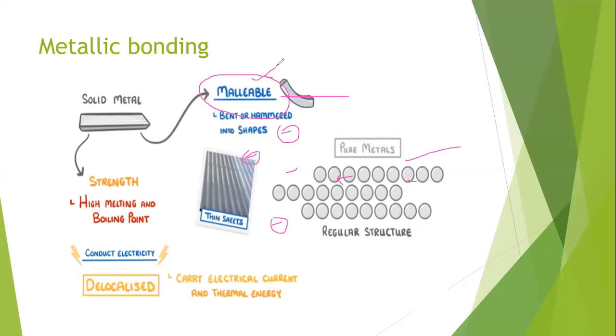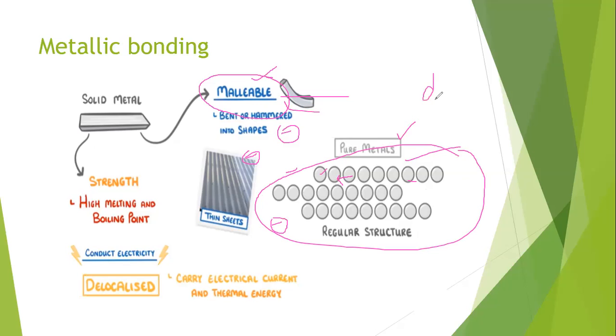This is a very important property of metals. Metals are strong, but they are not so rigid that you cannot break them. You can change them into another form because of their sliding nature. Why do the atoms of the metal slide over each other? Here you can see the pure metal. Only pure metals are malleable.